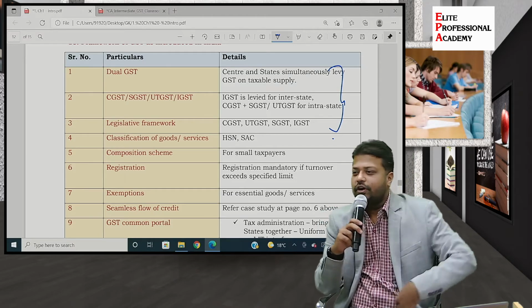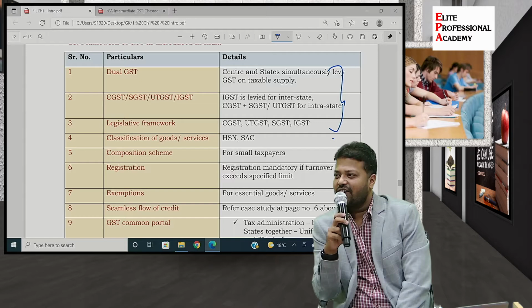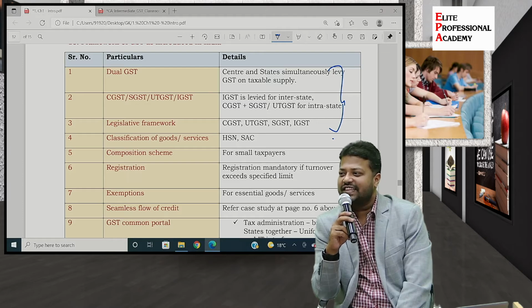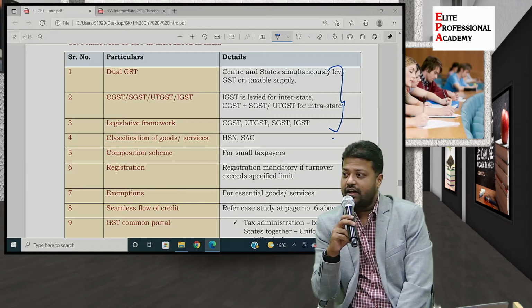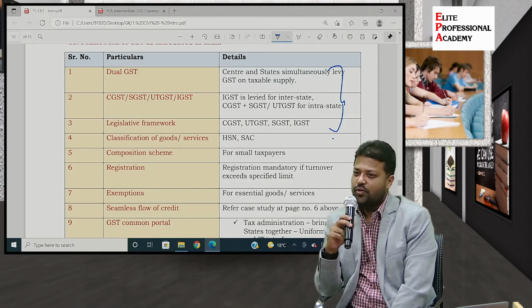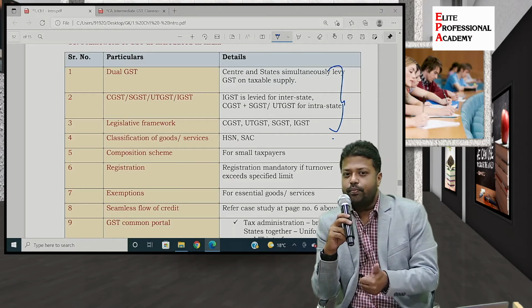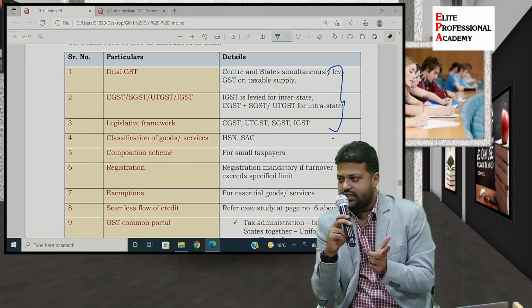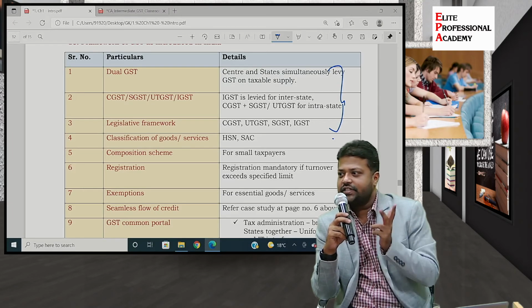Correct. So what about interstate? IGST is the correct answer. But who will levy the tax? Central government, right? What about imports? Central government, IGST, right? So for imports and interstate transactions under GST, the tax will be levied and collected by the central government.